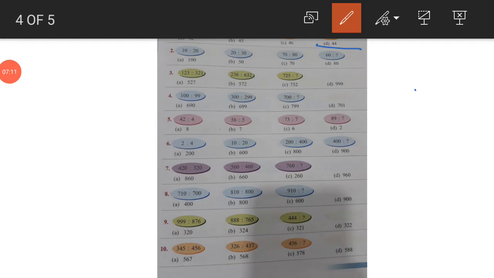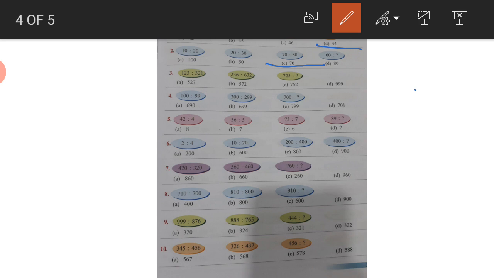Now look at the second. Now see 10, 20, 30, 70, 80, 60. What will come? 100, 50, 70, 80. You can see this is a difference of 10. 10 plus 10 is 20, 20 plus 10 is 30, 60 plus 10 is 70. So the answer is 70.